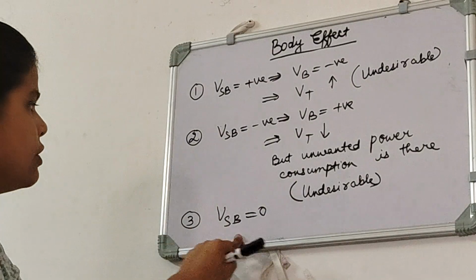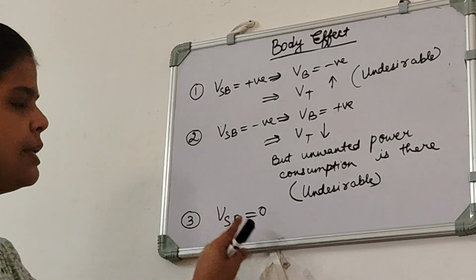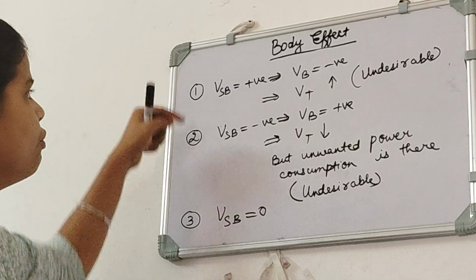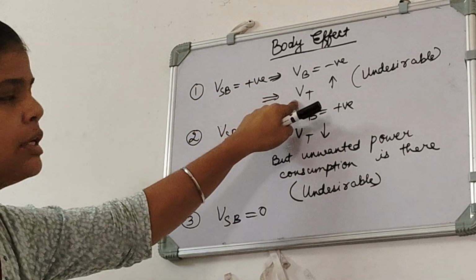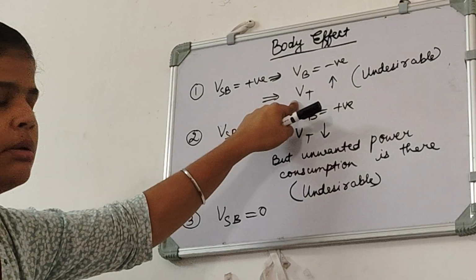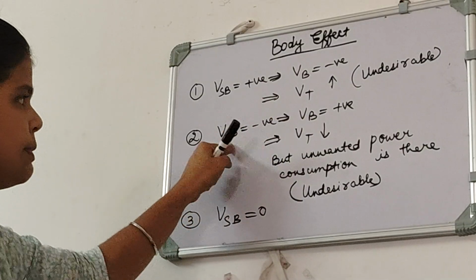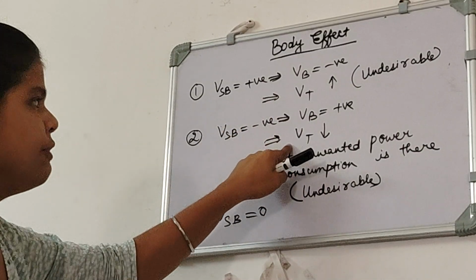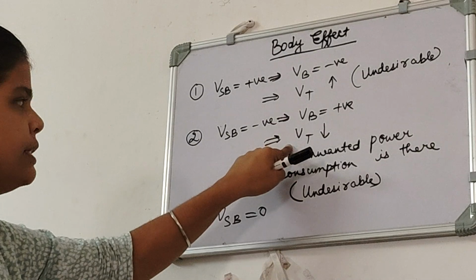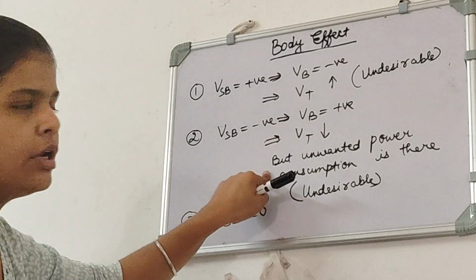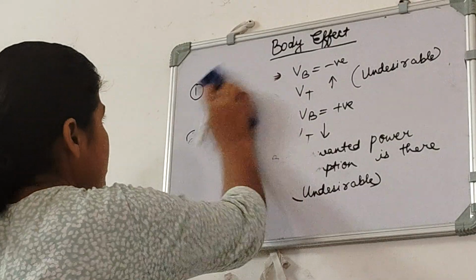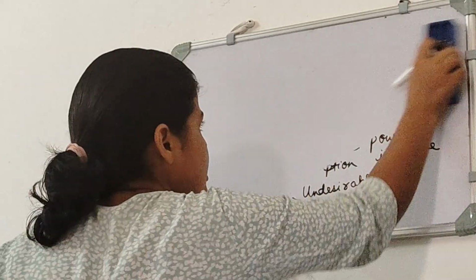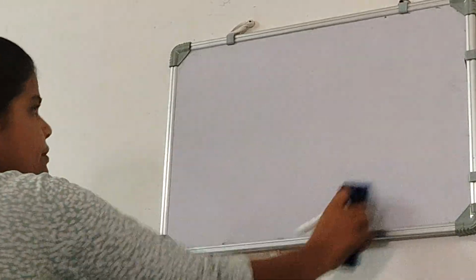So this thing should be kept in mind, that if VSB is not equal to 0, then we should go for VSB equals to positive, even if it is causing our Vt to increase. But we don't want to go for VSB equals to negative, because even though our Vt gets decreased, unwanted power consumption is occurring there. So this is it for this video, and we will solve some questions in the next video. Thank you.